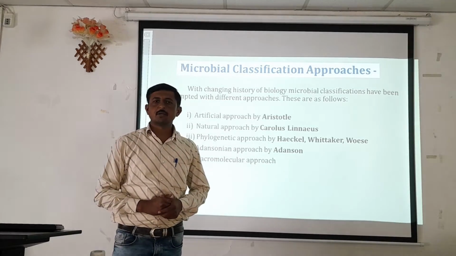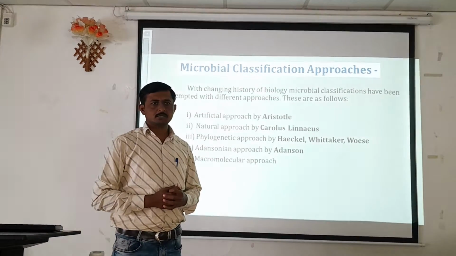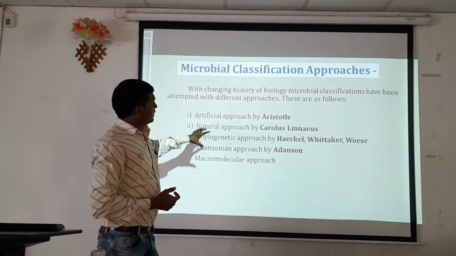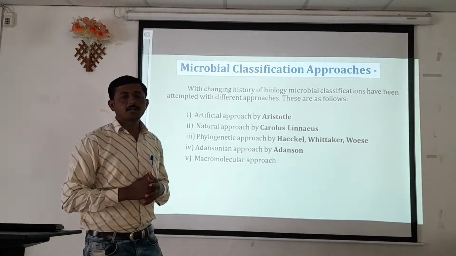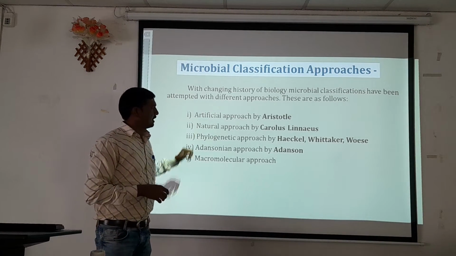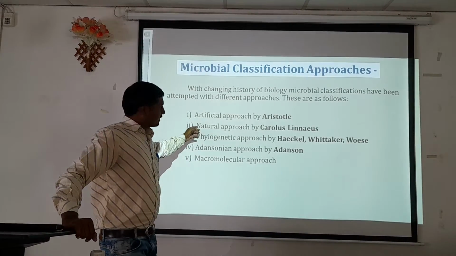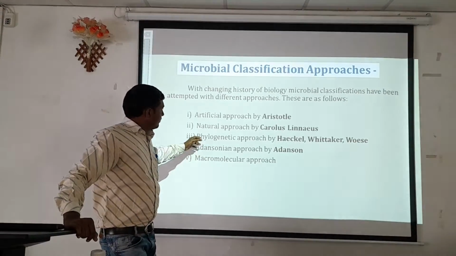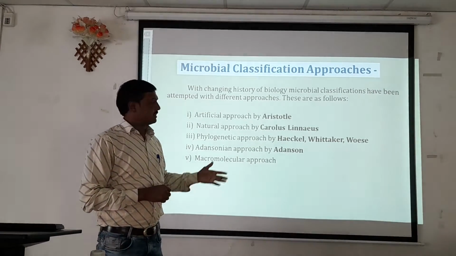In the last lecture we discussed the bacterial classification system with respect to taxonomy. We discussed the different approaches which have been used for the proper classification of microorganisms or the living world. We discussed the artificial approach given by Aristotle, the natural approach given by Charles Linnaeus, and the phylogenetic approach given by Haeckel and Whittaker and Woese. These are the different contributors.